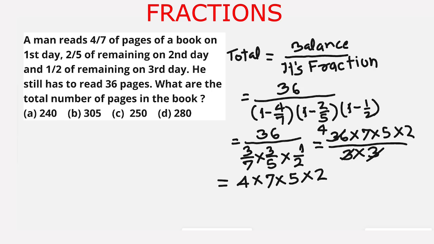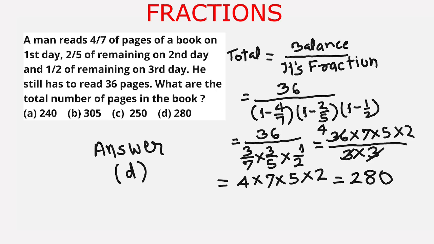7 times 4 is 28, and 28 multiplied by 5 multiplied by 2. 5 multiplied by 2 is 10, and 28 times 10 is 280. So the total number of pages in the book is 280 pages. And from the given options, our answer is option D, 280 pages. I hope you have understood the method of solving such type of questions. We go to the next question.